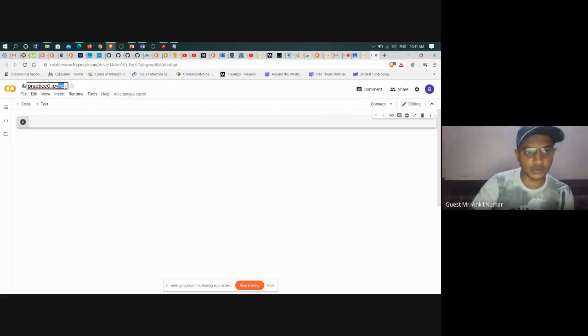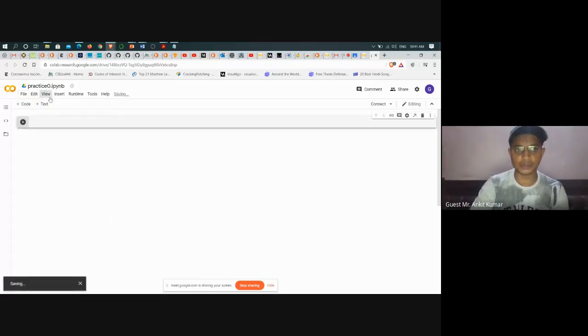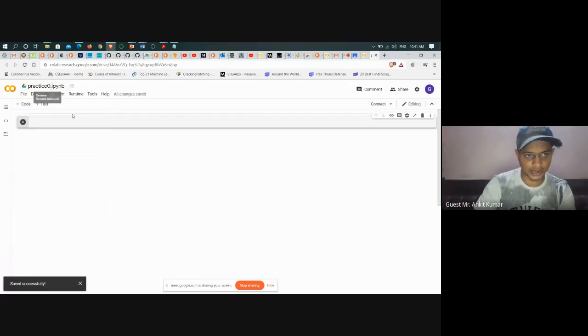You do not have to remove this part. .ipynb is the extension for an IPython notebook. Everything that is before it is the name of your file, practice 0. This is the name of the file. I'm going to click on file now, and I'm going to click on save. This is going to save the file with the name practice0.ipynb.